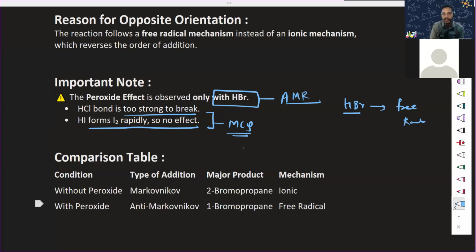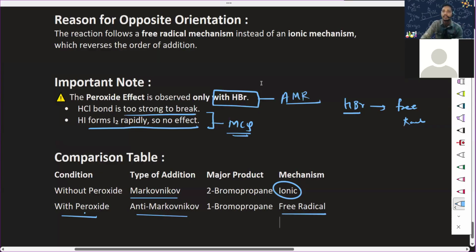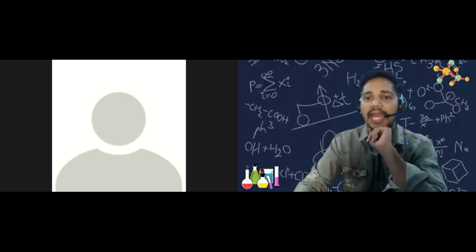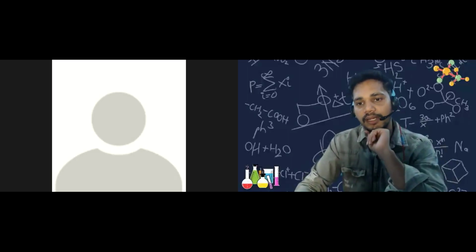So without peroxide is the Markovnikov rule. With peroxide is the anti-Markovnikov rule. Okay, Markovnikov is ionic, and with peroxide a free radical mechanism is there. So this is how we have done the Markovnikov and anti-Markovnikov rule, right?